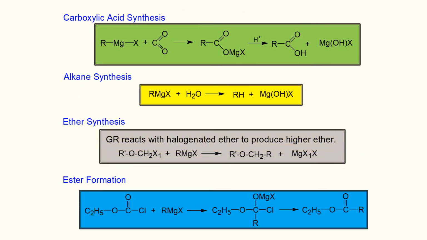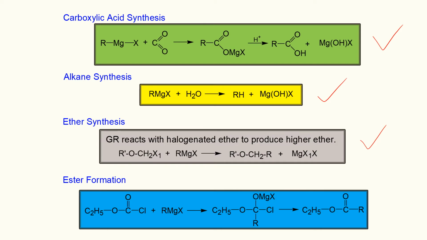We can get carboxylic acid if we do the Grignard reaction using carbon dioxide. The reaction mechanism is the same as the typical Grignard reaction. If we react Grignard reagent with water, in that case we will get alkane. We can get ether if we react Grignard reagent with halogenated ether.